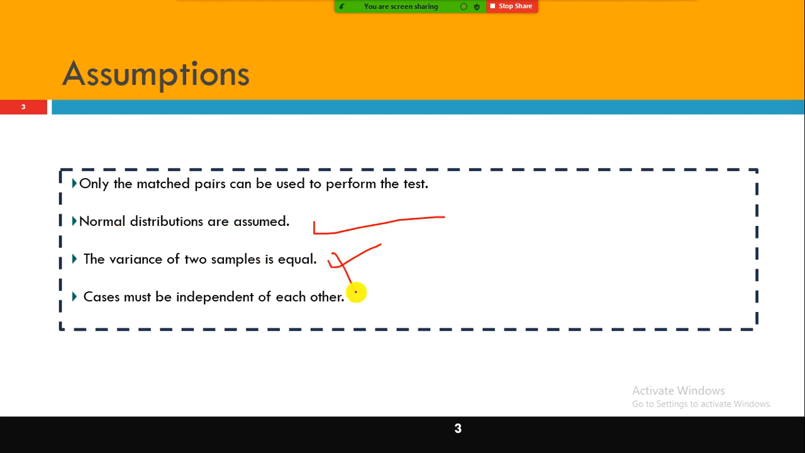But this also, as I told, you can relax. This assumption can be relaxed. Not necessarily is the variance always equal.